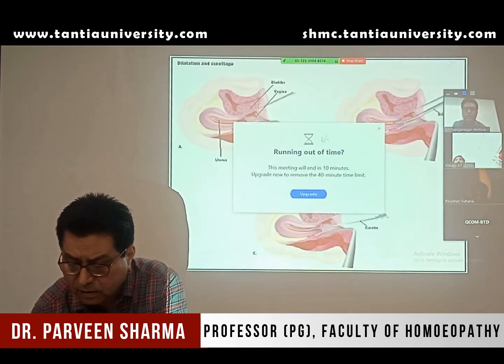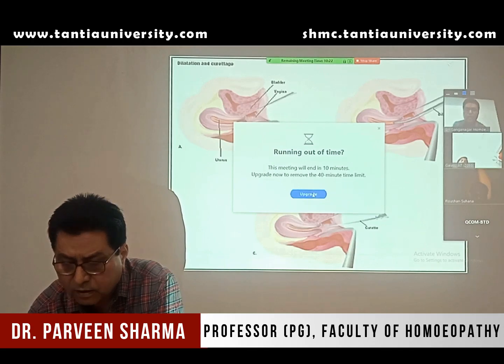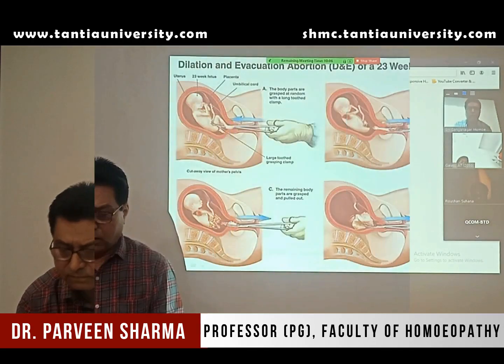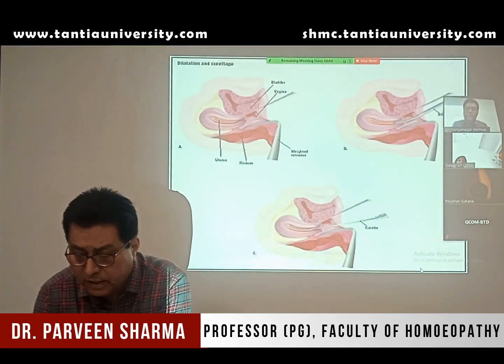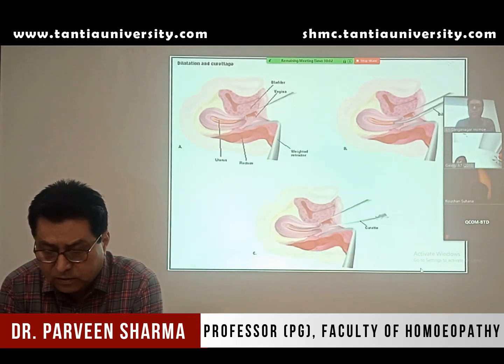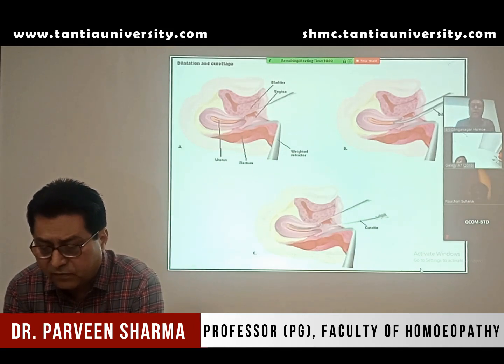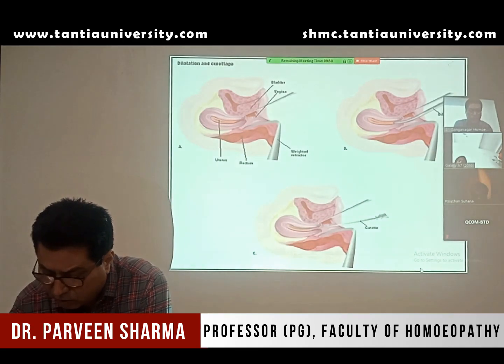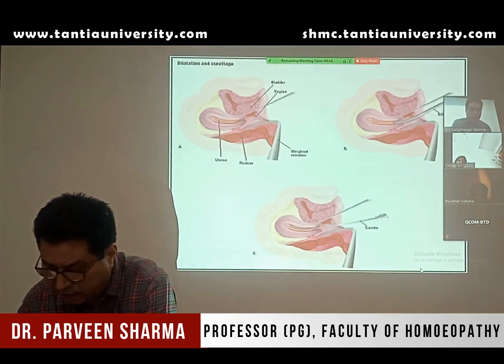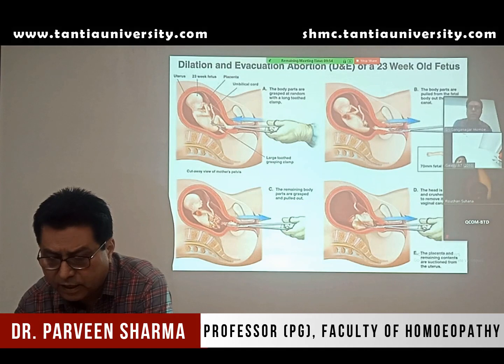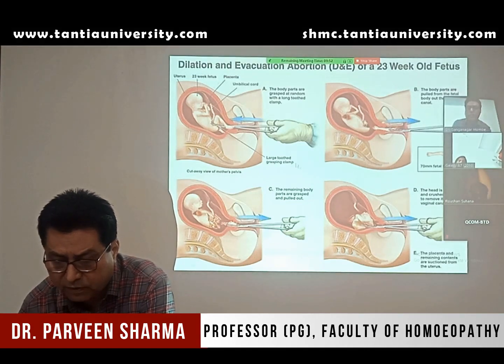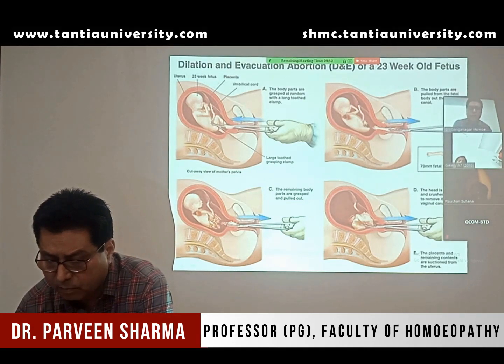Now this is D and C. So what is D and C? Dilatation and curettage. So the cervix is dilated, and with the help of a curette, the uterine contents are removed. It's a kind of abortion. So this is D and C. You can make out the steps of D and C, how the contents are removed.